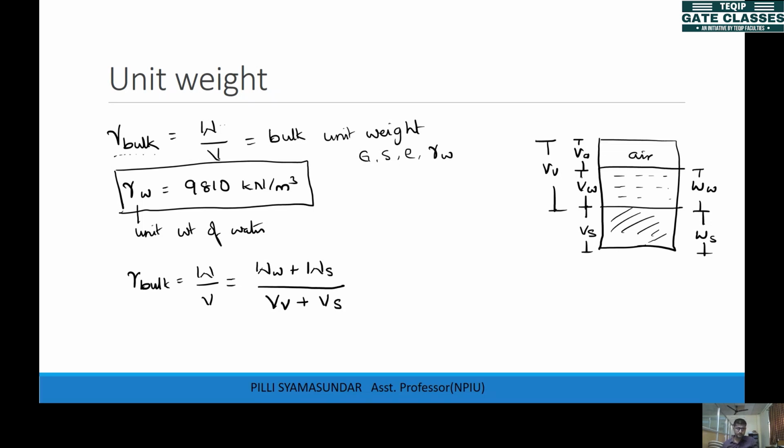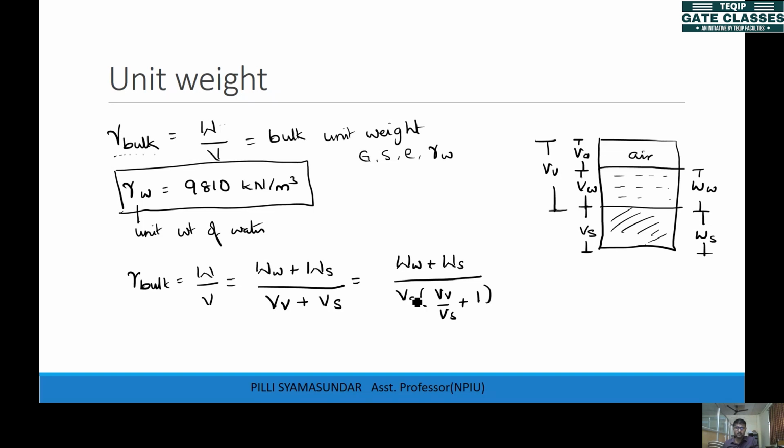What I want to do here is take out volume of solids from the denominator as common. I can write this as WW, weight of water plus weight of solids, by, if I take out volume of solids outside, volume of voids by volume of solids plus 1, right?